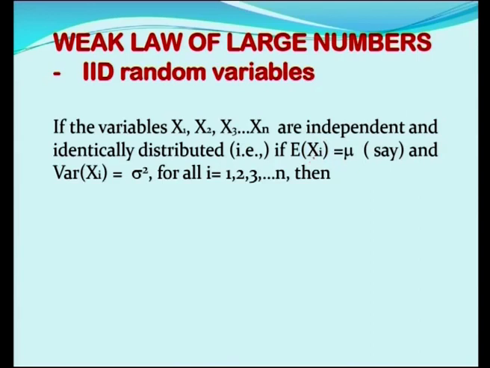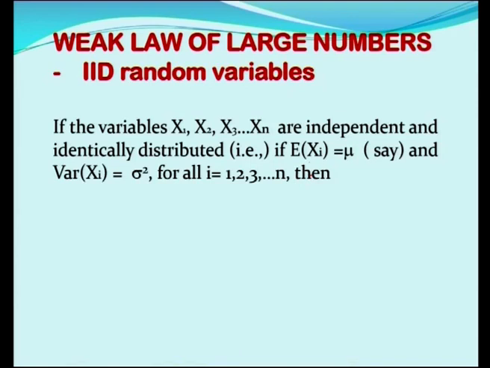If they are not identically distributed, we shall have E of xi is equal to mu i, that is, E of x1 will have mean mu 1, E of x2 will have mean mu 2 etc. Here it is having a common mean, which means all the random variables are identically distributed, and variance of xi is equal to sigma square. Here also the variance is common for all the random variables, for all i is equal to 1, 2, 3 etc. up to n, then